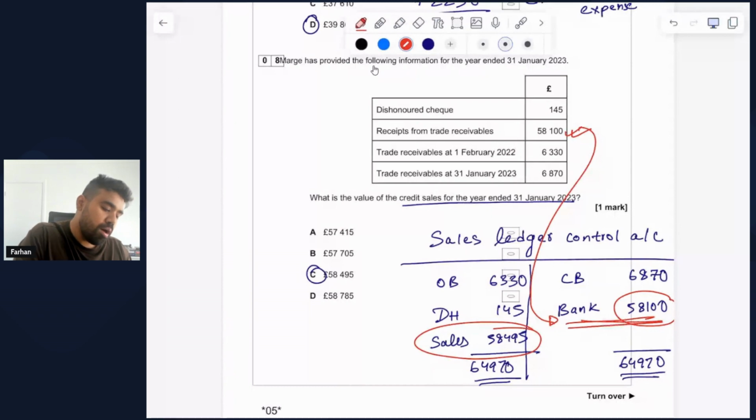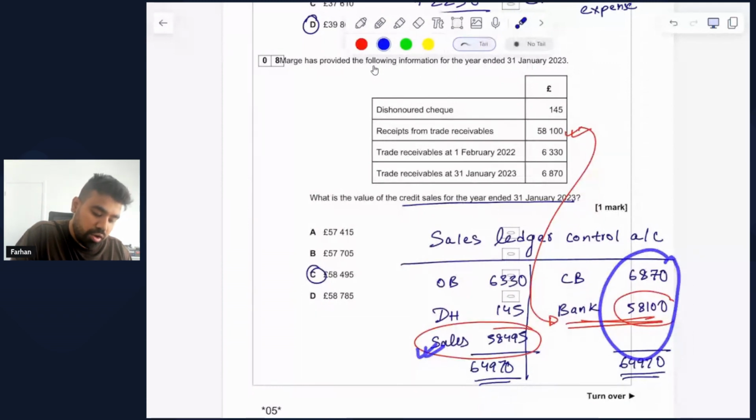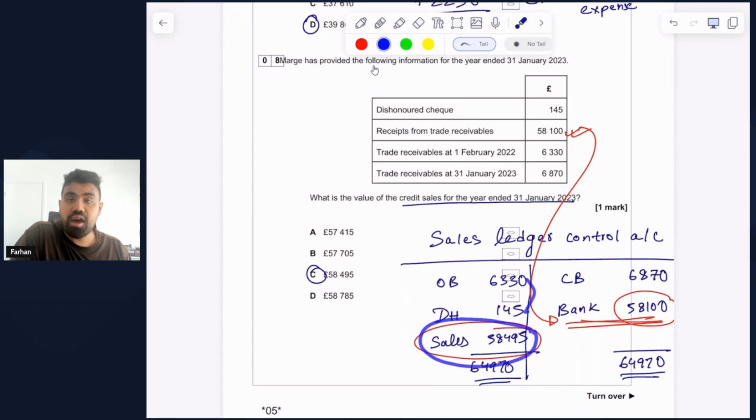Now, how do we come up with this figure? What we first did is add up everything on the credit side, and we got a total of 64,970, which must be the total on the debit side as well. And we subtracted the balances for opening balance and dishonor check, and we got this remaining value of 58,495, which has to be the credit sales that the business has made during the year. And therefore, on that basis, the correct option to select would be option C.